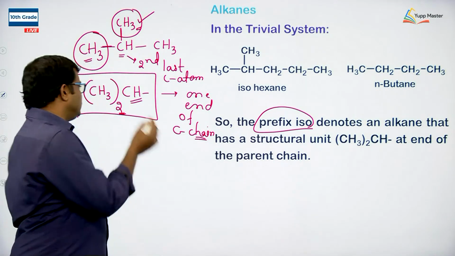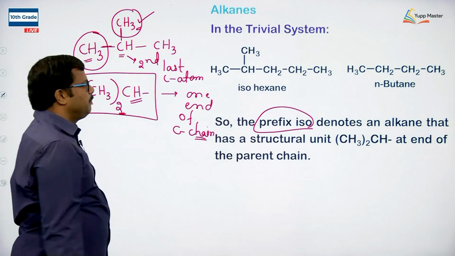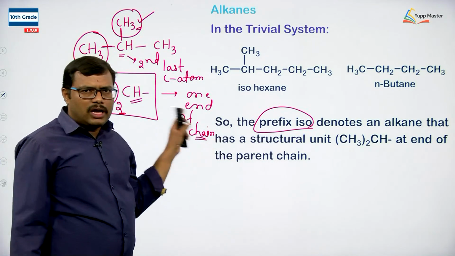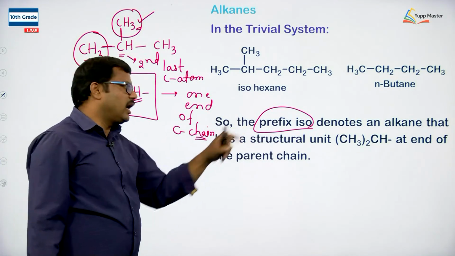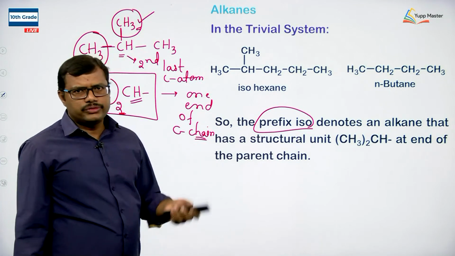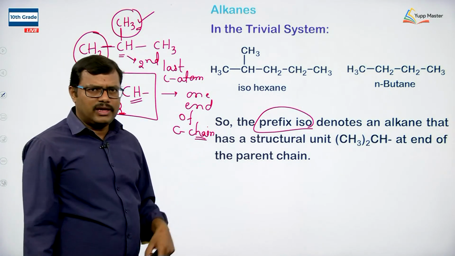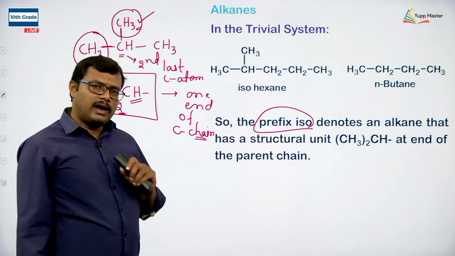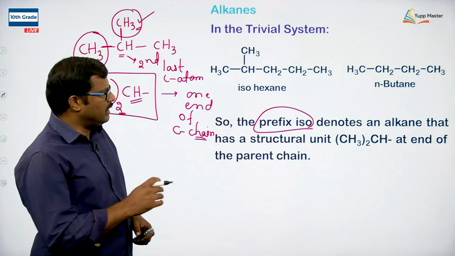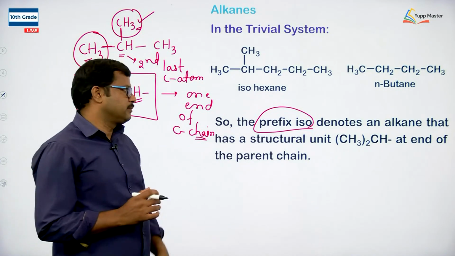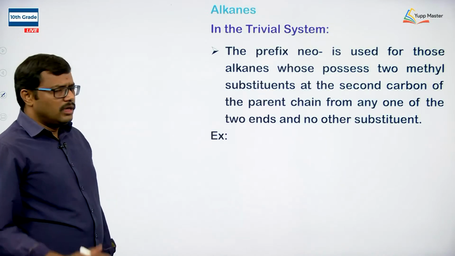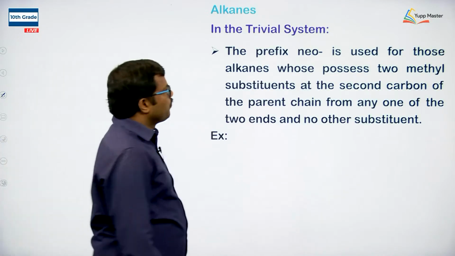It indicates that if CH3 taken 2 times CH is present at one end of the carbon chain, then iso is generally used as a prefix in the trivial system of nomenclature, or common naming, of hydrocarbons, alkanes.